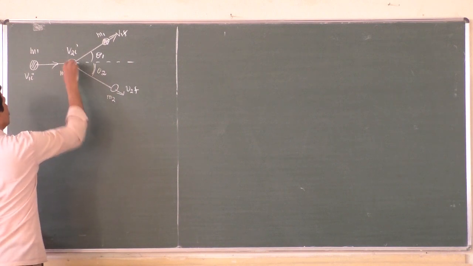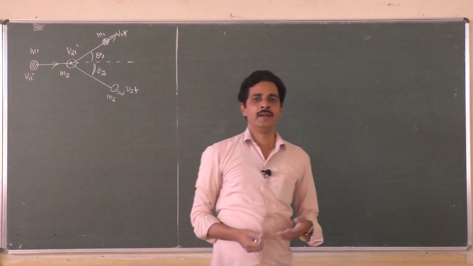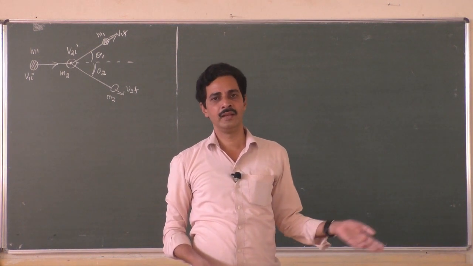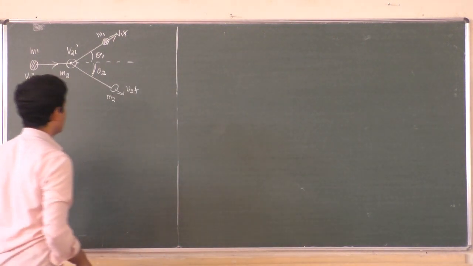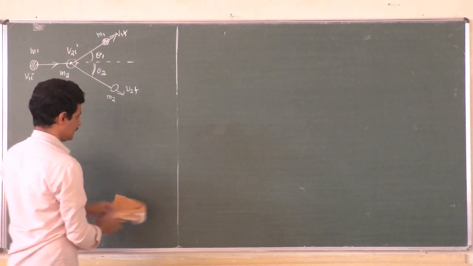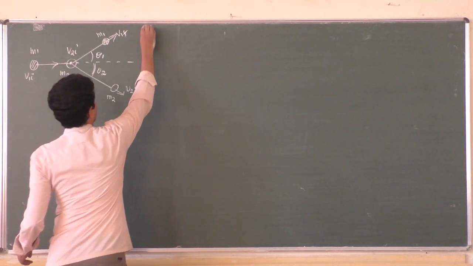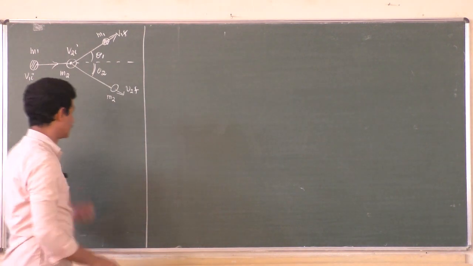Okay, so two particles of masses m1 and m2 colliding with each other. m1 moving with the velocity v1i and m2 moving with the velocity v2i, and after collision they split in different directions. But again, we will restrict our conditions here. We are considering a perfectly elastic collision where momentum is conserved and kinetic energy is also conserved.